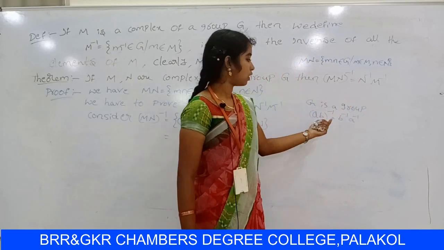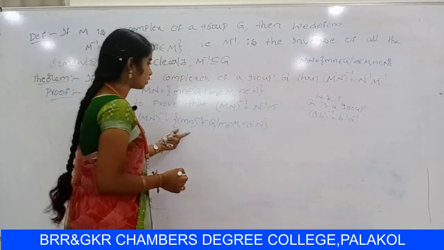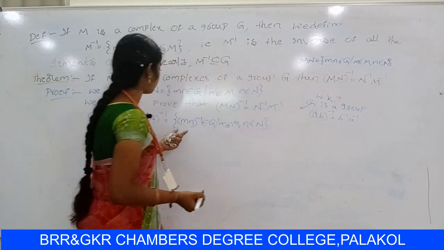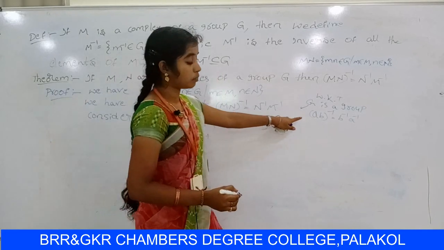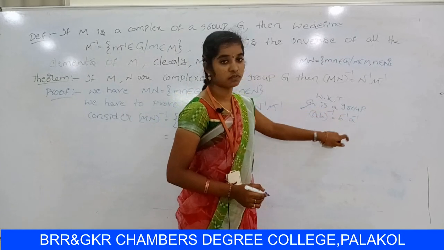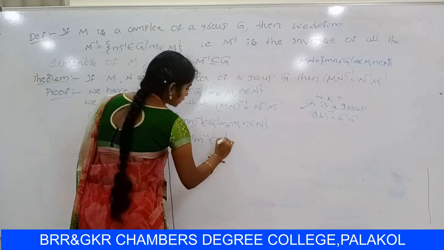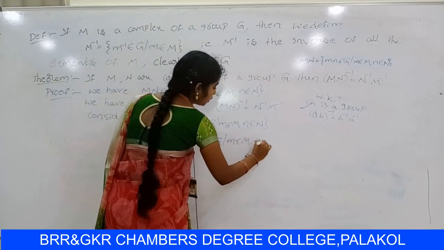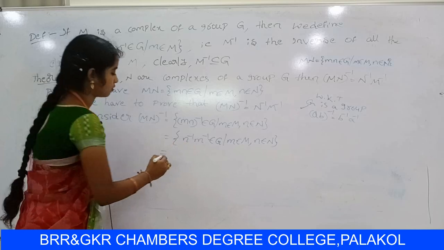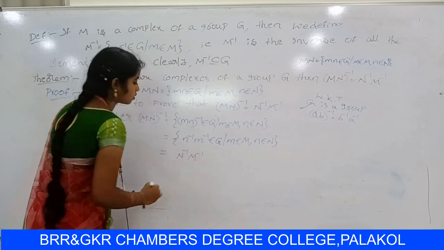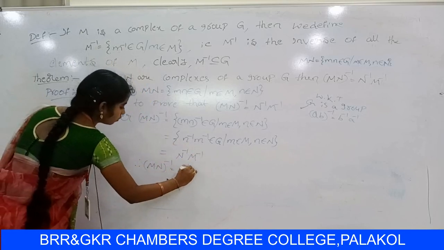By using this condition, (mn) whole inverse can be written as n inverse into m inverse belongs to G such that small m belongs to capital M, small n belongs to capital N. So this can be written as N inverse into M inverse. Therefore (MN) whole inverse equal to N inverse into M inverse.